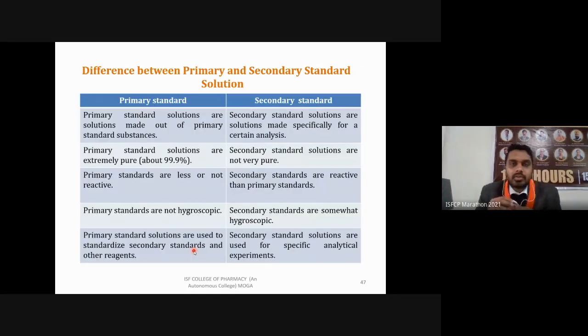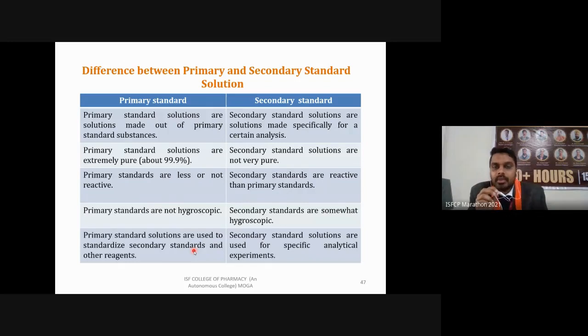Based on these definitions, or on these last slides, you can now differentiate primary and secondary standard solutions. First, primary standard solutions are solutions made out of a primary standard substance, meaning a high purity, less reactive, non-hygroscopic substance. You are using a highly pure substance to make the primary standard solution. Secondary standard solutions are solutions made specifically for certain analyses, which are standardized against primary standard.